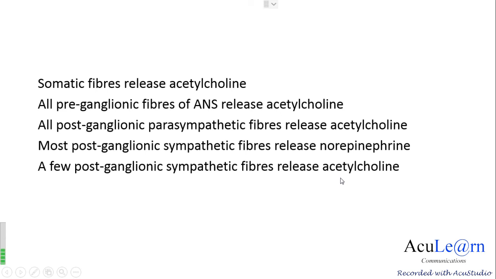So remember, the neurotransmitter released by the efferent neuron ending in the somatic system is acetylcholine, while in the autonomic nervous system, the neurotransmitter released between the pre and the postganglionic neuron is also acetylcholine, but between the postganglionic neuron and the effector organ it depends on the component of the autonomic nervous system and also on the effector organ.